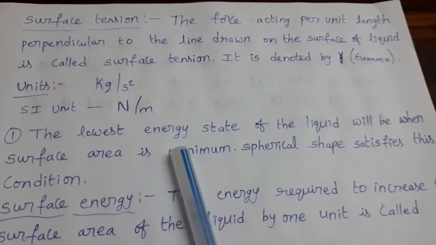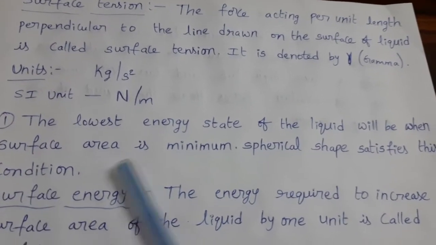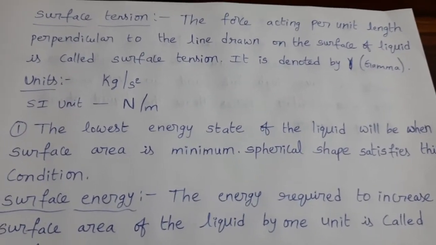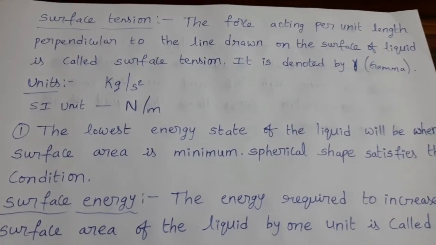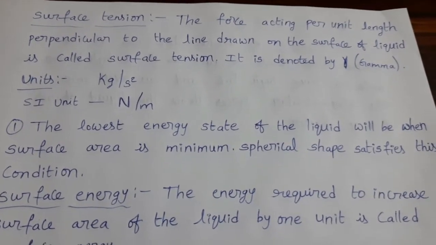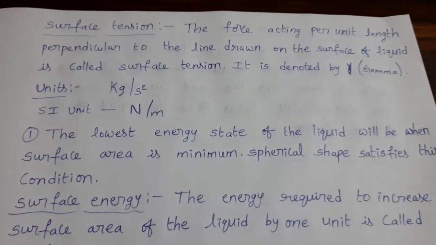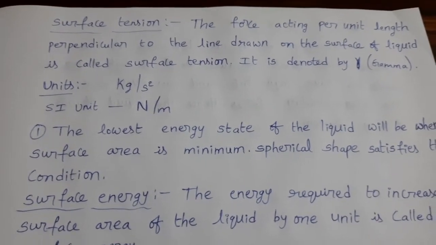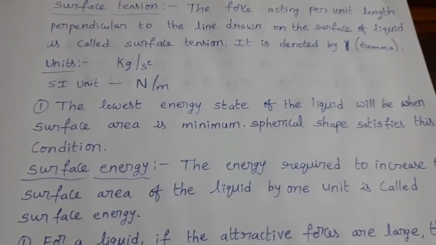The lowest energy state of the liquid will be when the surface area is minimum. When surface area is minimum, that state has the lowest energy. That lowest energy state is reached when the surface is spherical in shape. So the spherical shape has minimum surface area. That's why generally liquids try to attain a spherical shape rather than any other shape. And surface energy.